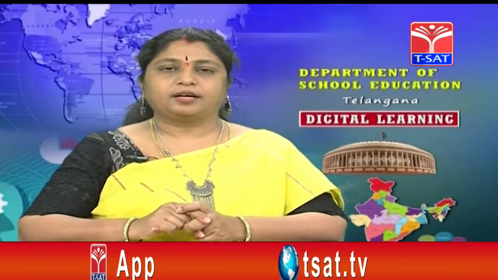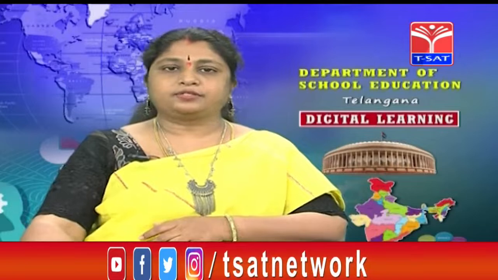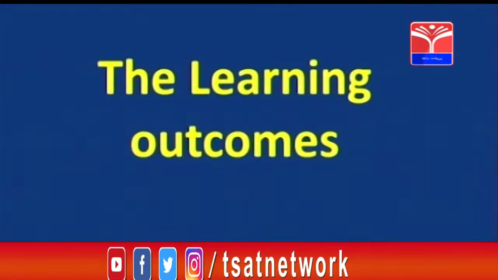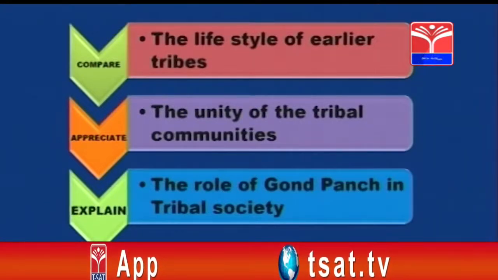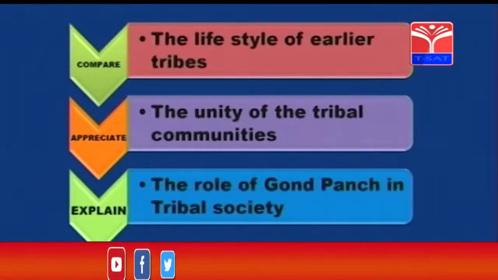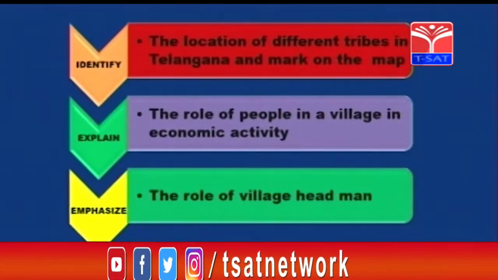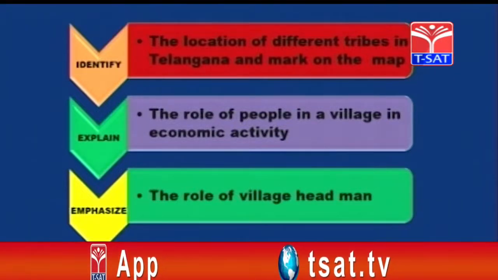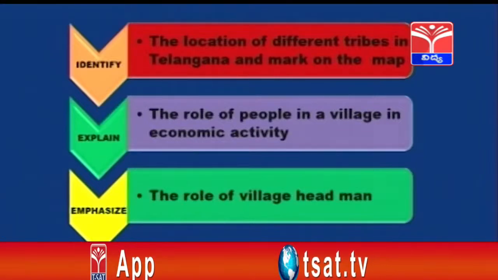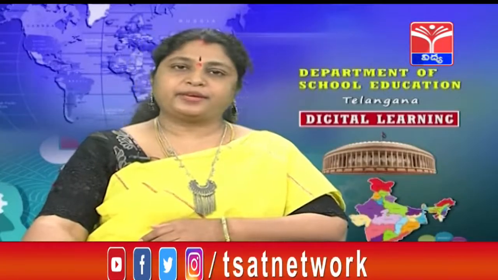Did you understand? Okay. So let us see the learning outcomes of this chapter. By the end of this chapter, you will be able to compare the lifestyle of earlier tribes, appreciate the unity of tribal communities, explain the role of Gone Punch in tribal society, identify the location of different tribes in Telangana and mark on the map, explain the role of people in a village in economic activity, and emphasize the role of village headman. So children, let's begin the session.